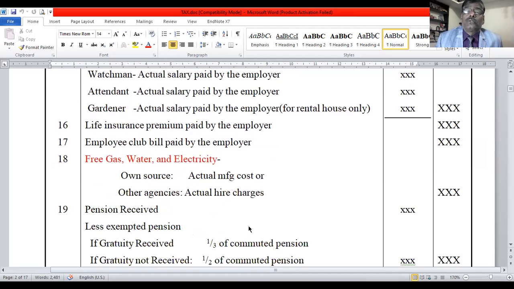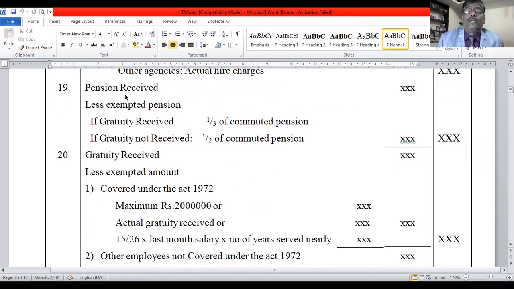This is also for the specified associate. If it is from own source, manufacturing cost is the value of perquisite. Or from other agencies, actual hire charges paid is the value of perquisite. This is the point you remember regarding free gas, water, electricity. Then regarding pension, I already explained. You take the pension in the inner column, less exempted pension.